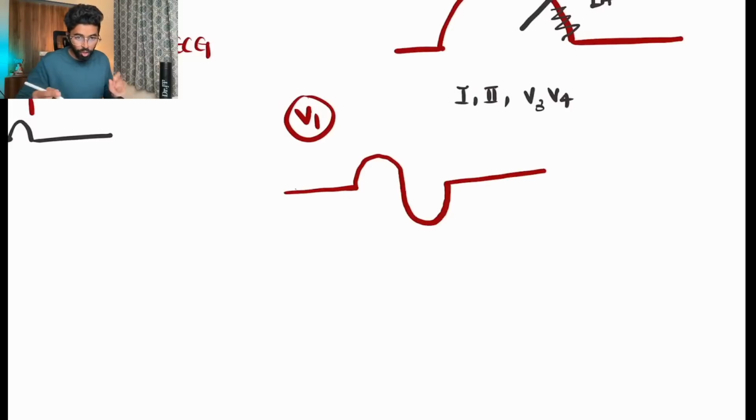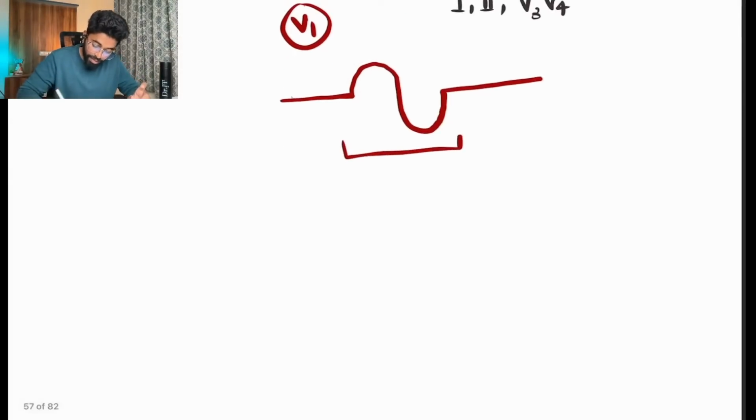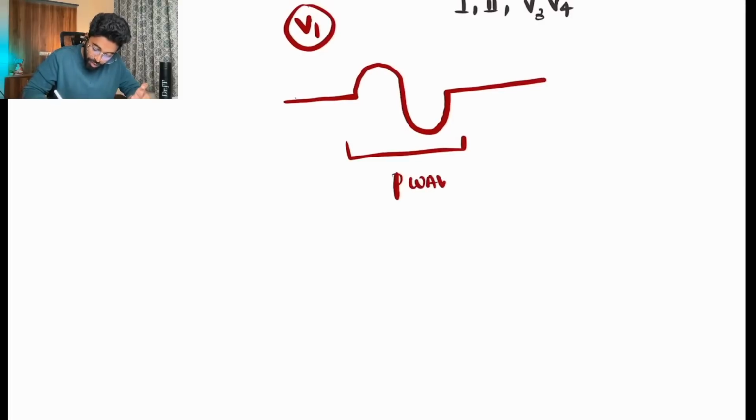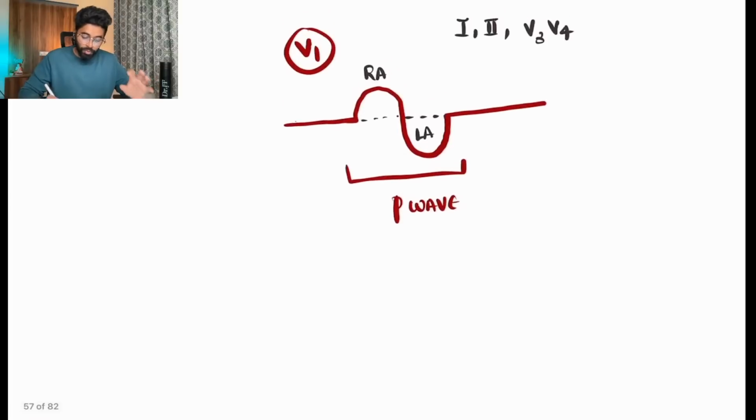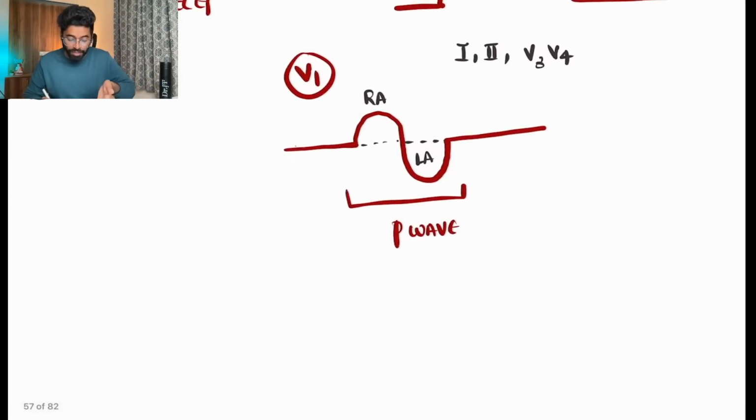I have placed a normal ECG in the PDF. Just look into lead V1 and you will clearly see an S-shaped hook-like wave, which is called the P wave. So here the upper part of the P wave belongs to right atrium, and the lower part belongs to left atrium. So right atrial contraction will be represented by this upper part, and left atrial contraction will be represented by this